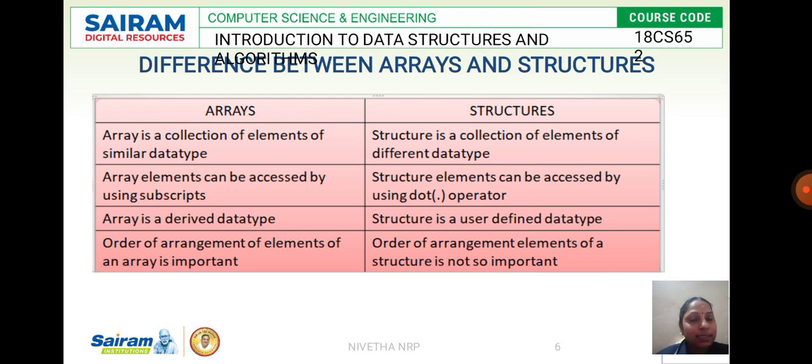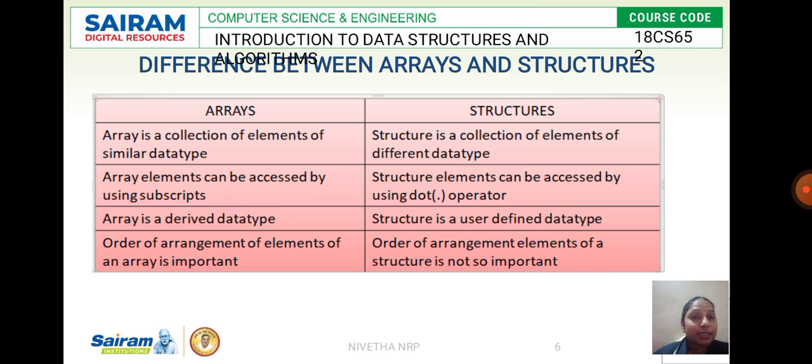So an array is accessed only through the subscript, whereas we use the dot operator in a structure. You can access the structure elements using the dot operator. In an array you use the subscript to access the elements; in a structure you use the dot operator.